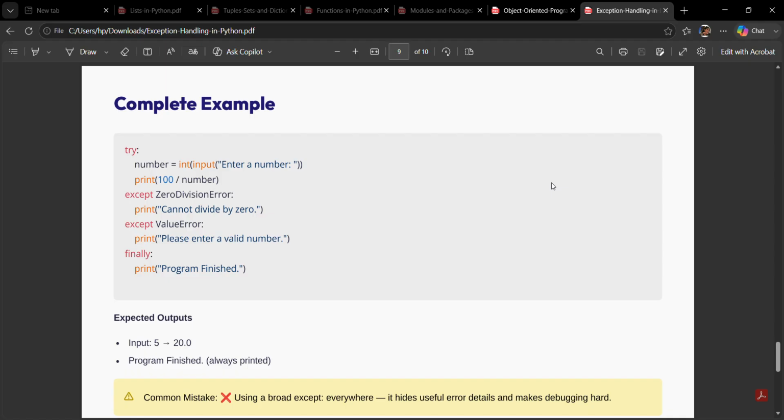A common mistake beginners make is using a very broad except block everywhere. Instead, try to catch specific exceptions whenever possible. This makes debugging much easier.